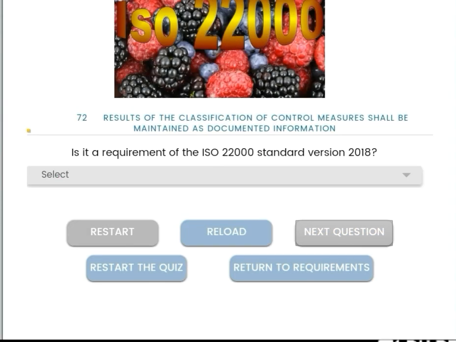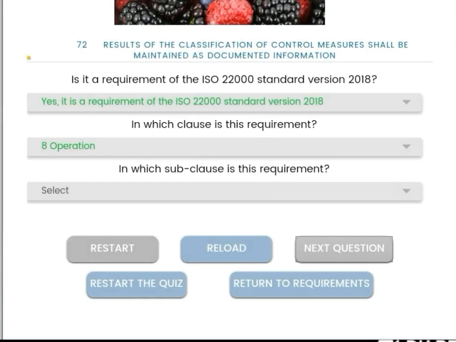Then results of the classification of control measures shall be maintained as documented information.